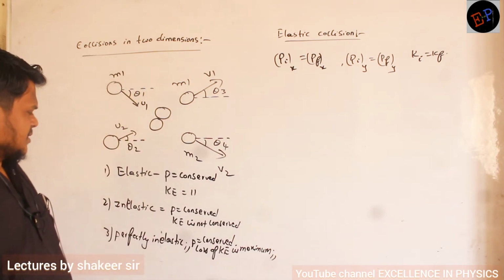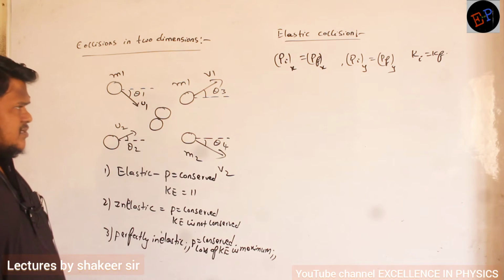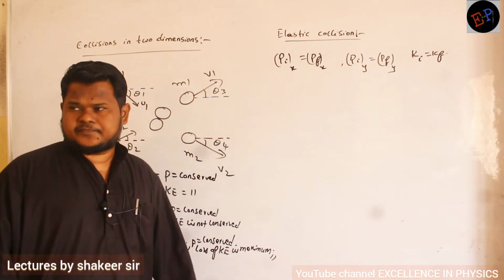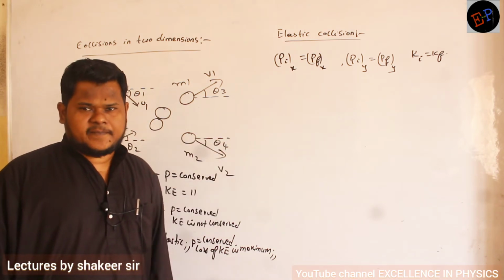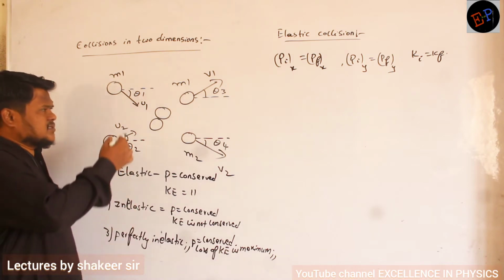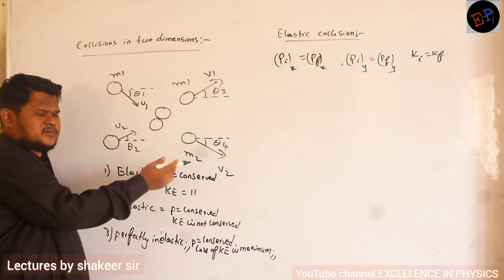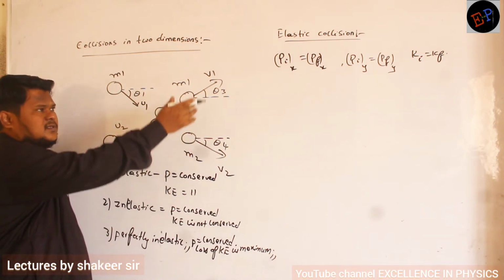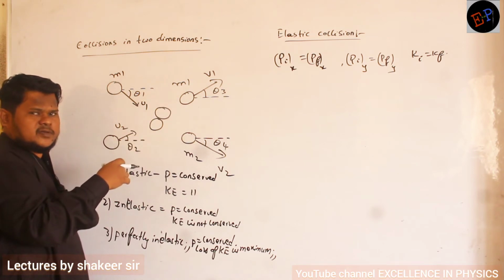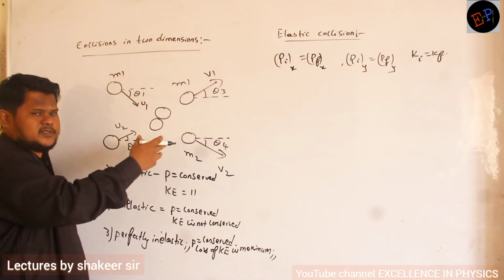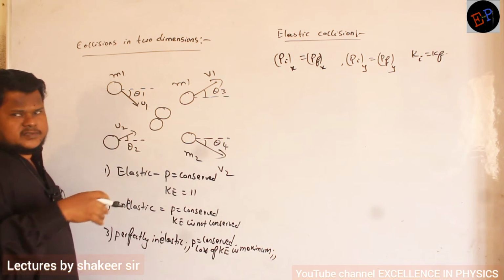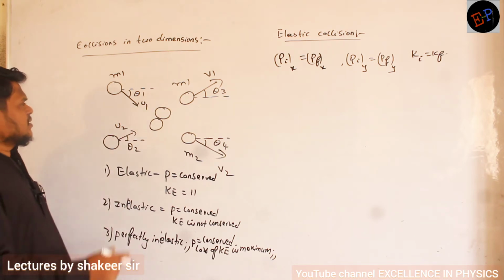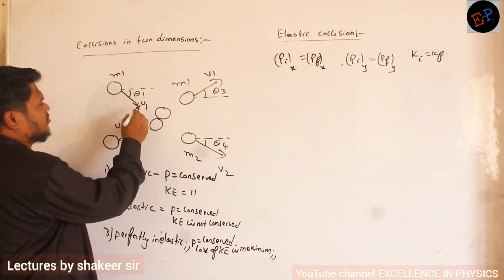Can you see? How can I write the momentum equation along the x-axis? Very simple, just split these vectors into components, take only the x components, then momentum will be conserved along the x-axis. Then you take all the y components and conserve them along the y-axis. That's it. Okay? How can I split this u1 into 2 components?